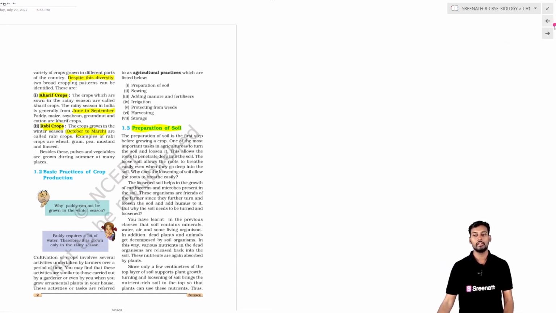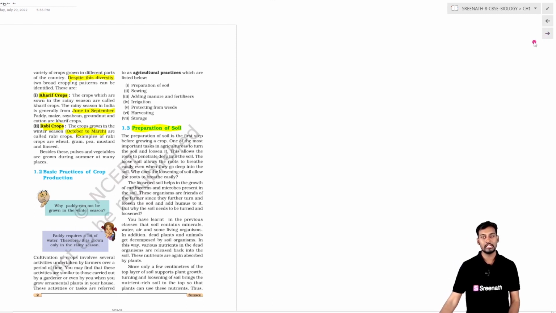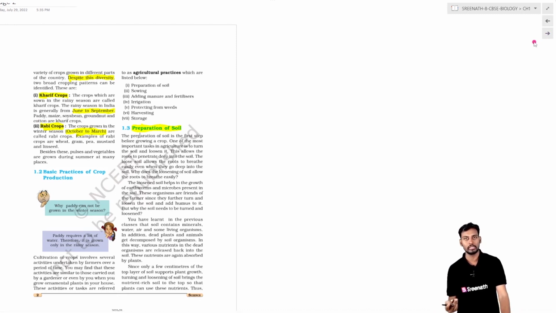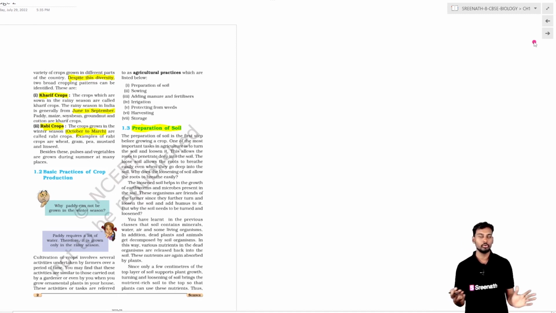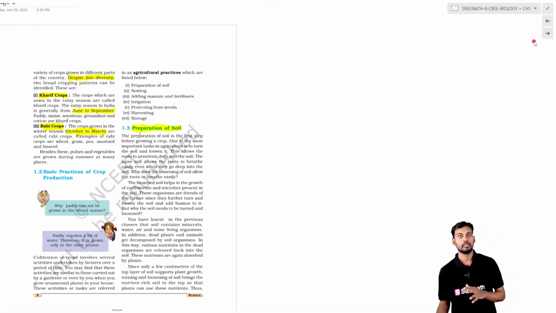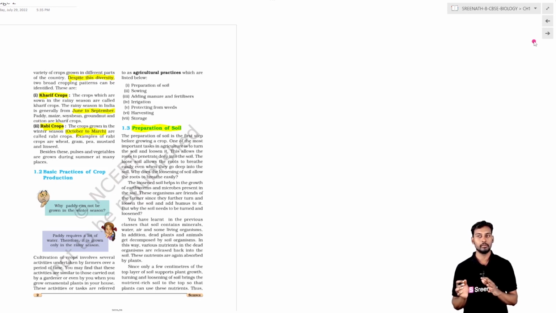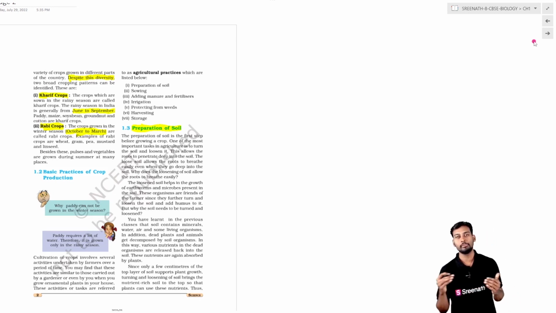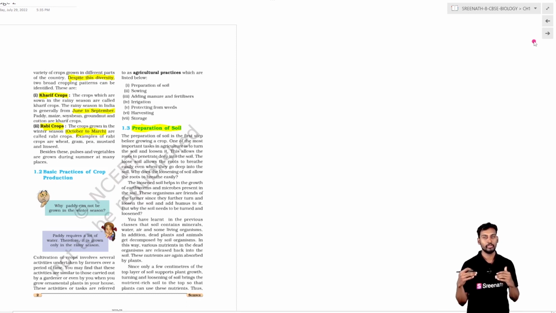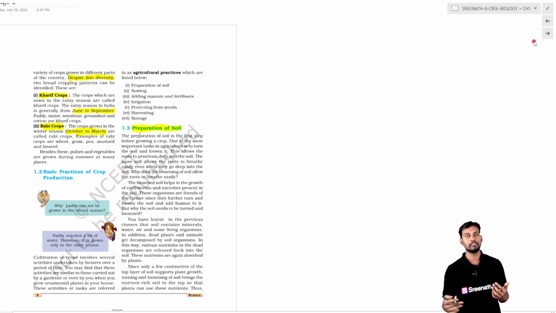Next we come to irrigation. Irrigation is where water is provided to the cropping area, or the crop is provided with water. If there is no shortage of water, it can be provided through wells and ponds. Those will provide the water, when there is an abundance of water, by means of water channels, and that is the irrigation part.